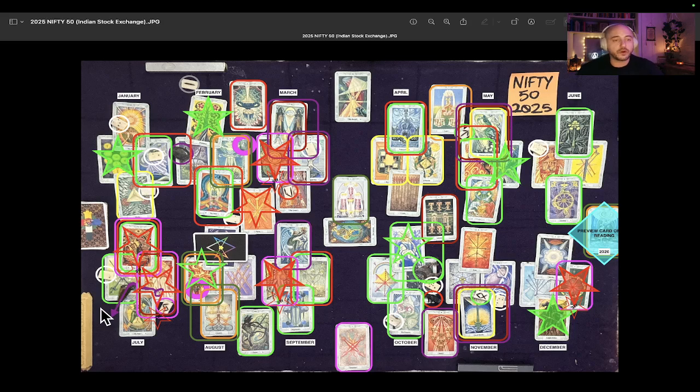The sneak preview for 2026. The sneak preview for 2026, it's interesting. It's the same preview card.